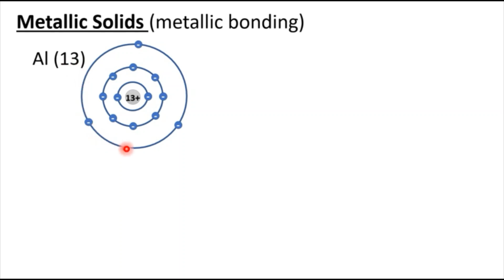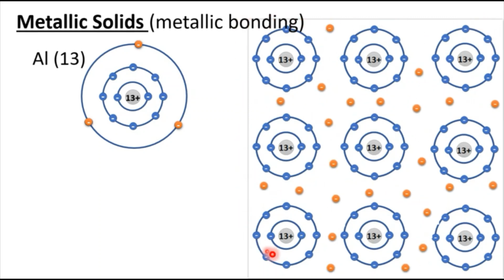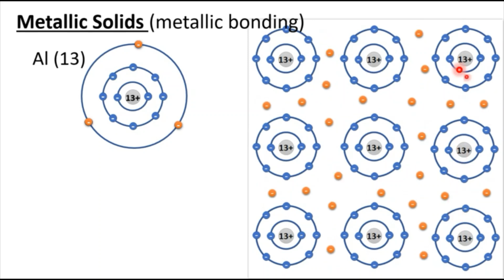This valence shell is far away from the nucleus, giving them some freedom to move. So these 3 valence electrons, or the valence electrons in general in the case of metals, give it its metallic bonding property. Let's see how. If you take a closer look at the metallic surface, you will see that metal atoms of aluminium are arranged beautifully.